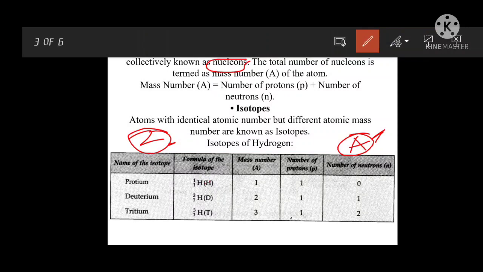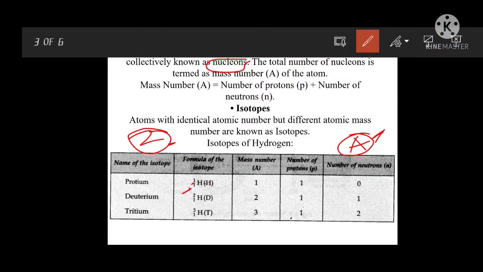The mass number is written at the top left as a superscript, and Z, the atomic number, is written as a subscript on the left side. Here the atomic number is 1 and the mass number is 1.